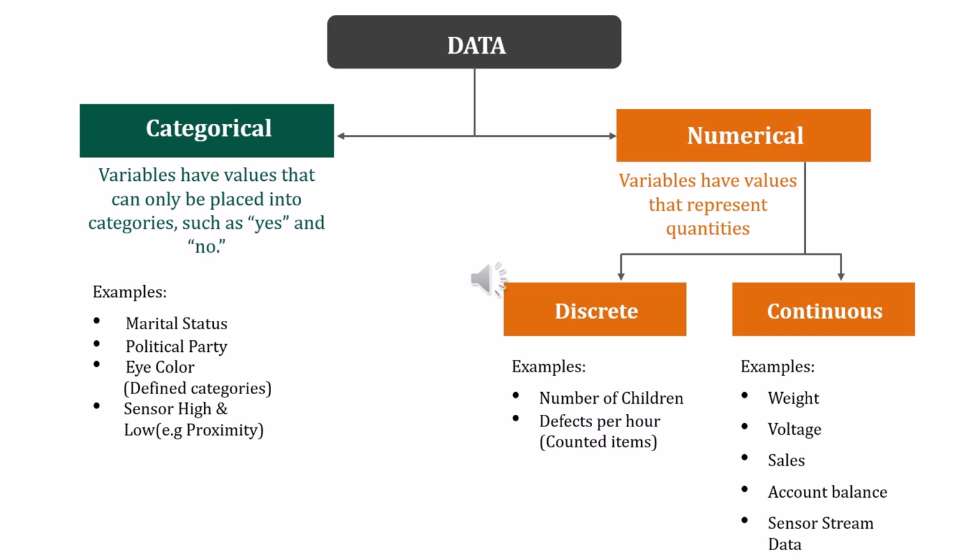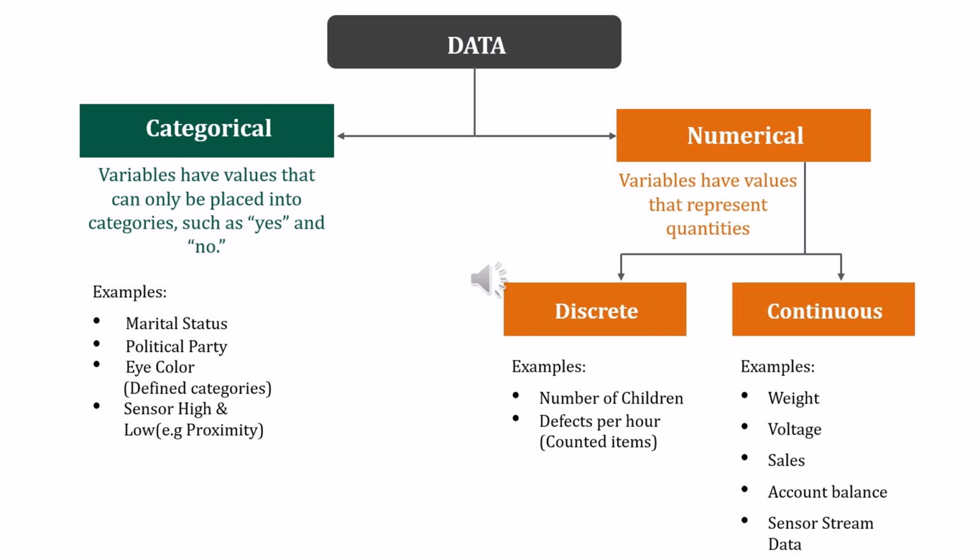The discrete means the fixed values. For example, number of children and defects per hour, these are counted items, so that comes under the discrete value. And the second type of numerical value is continuous value. It will never be fixed, it keeps on changing.